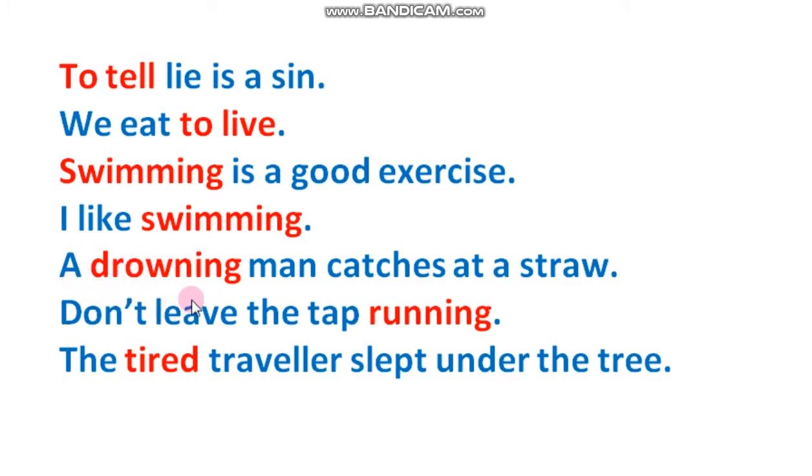So next one is a drowning man catches at a straw. So what is this, a drowning man? Drowning man, it is our adjective, it modifies the man. So who is a drowning man? A man, drowning, this is our non-finite verb, and being non-finite verb it is working as an adjective.